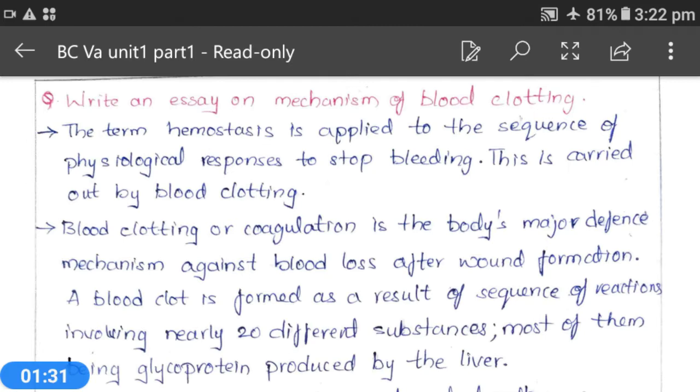This bleeding can be stopped by blood coagulation, and this coagulation occurs by a sequence of physiological responses in our body.